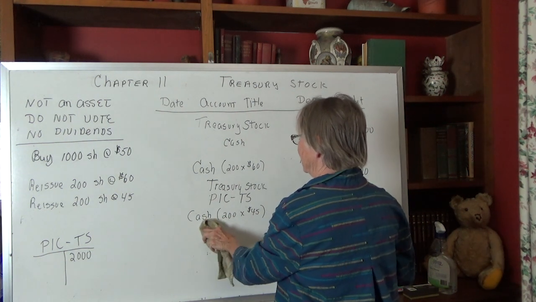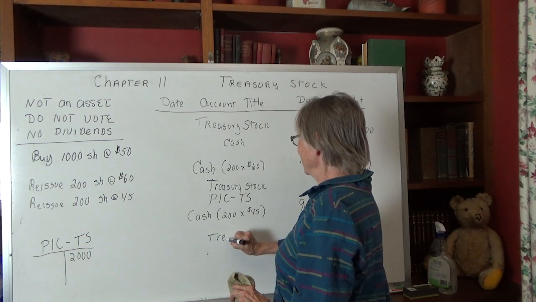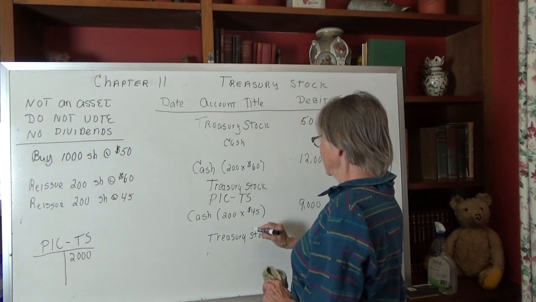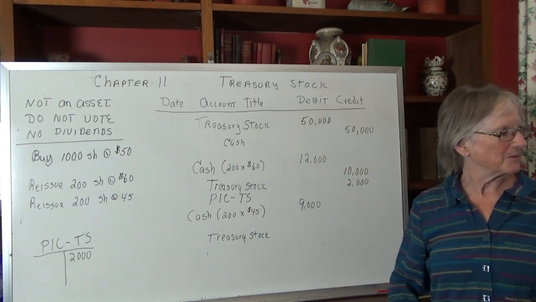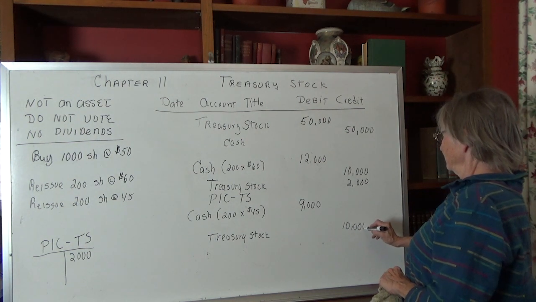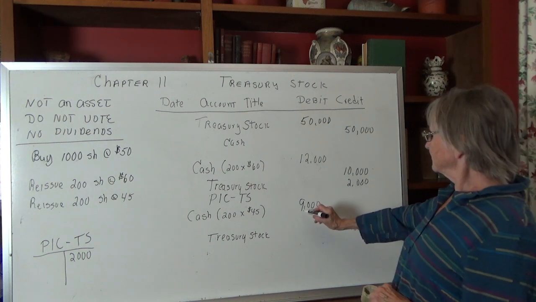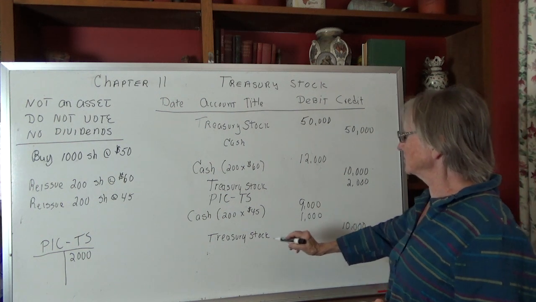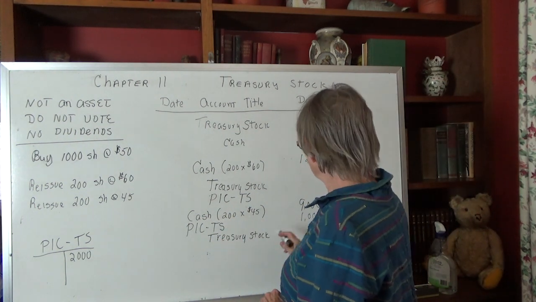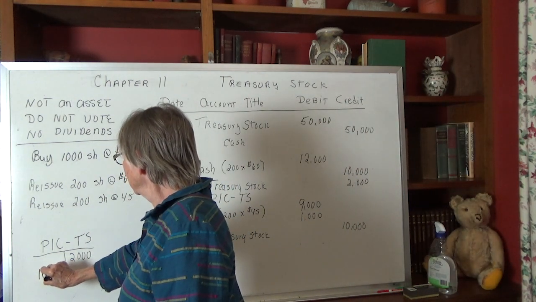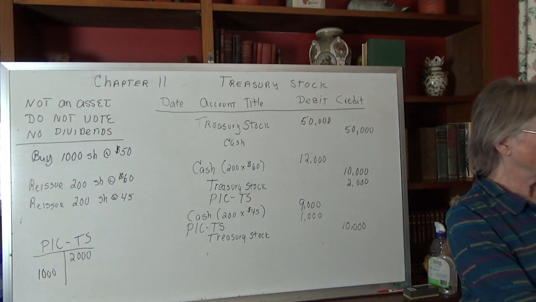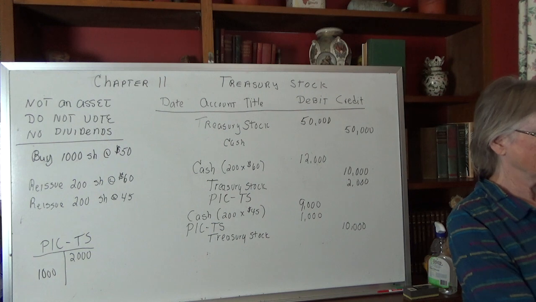Oh, wait a minute, to plan ahead a little bit here. We take the treasury stock off the books, and that comes off at what we paid for it, which is 200 times 50, which in this case comes out to 10,000, just like it did up here. Except now we've got to reduce the paid-in capital treasury stock, so we're going to be debiting paid-in capital treasury stock for the difference. Okay, so now I'm going to put that over here. We've got a $1,000 balance in the treasury stock account. All right, one more transaction here. Let's see what happens.